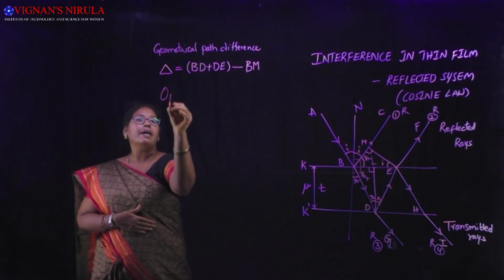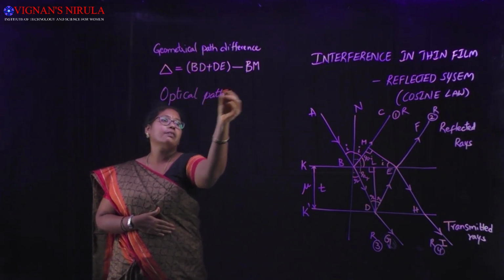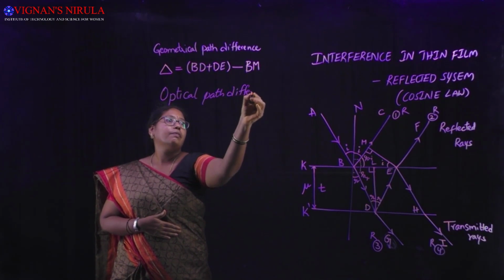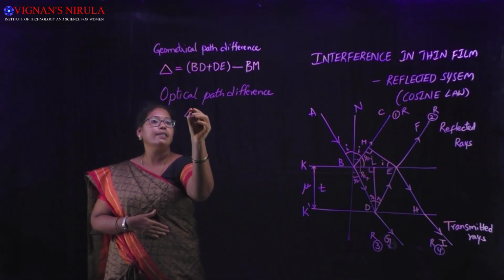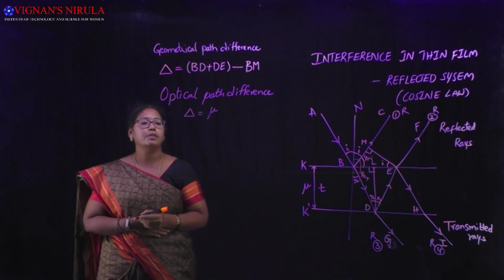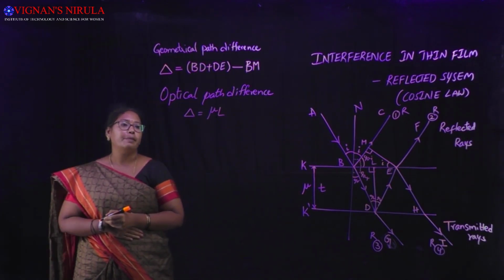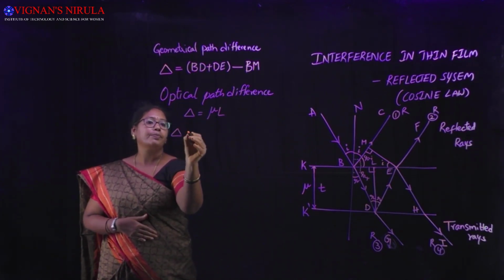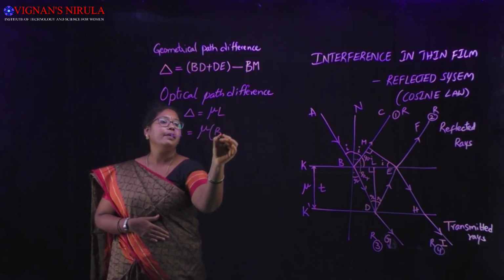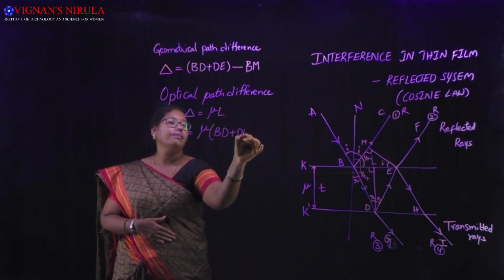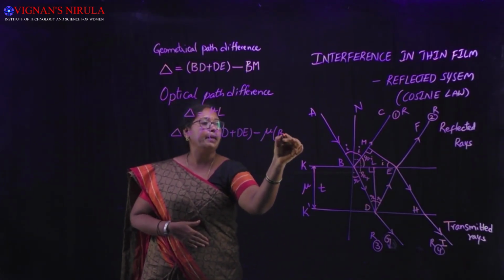The optical path difference delta is equal to mu times the optical length covered by the ray. So delta is equal to mu into BD plus DE minus mu into BM.